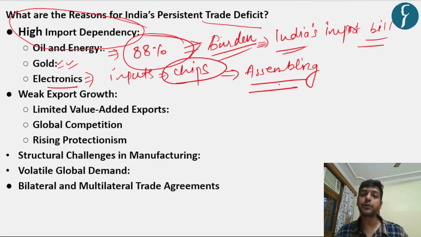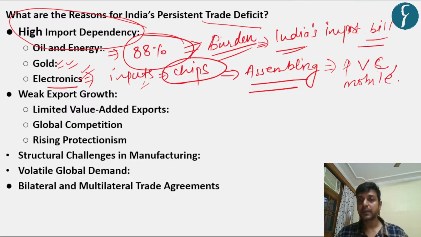For that we have to import a number of input materials from other countries, especially East Asian countries, so that we can boost our electronics sector, and that too is adding to our import bill. The most important ones are photovoltaic cells, mobile chips, computer processors, and many more things.